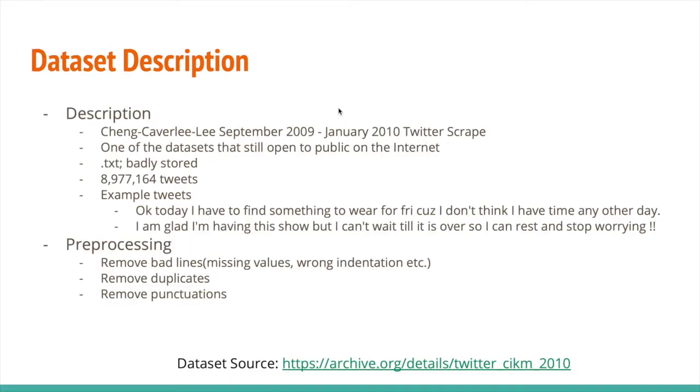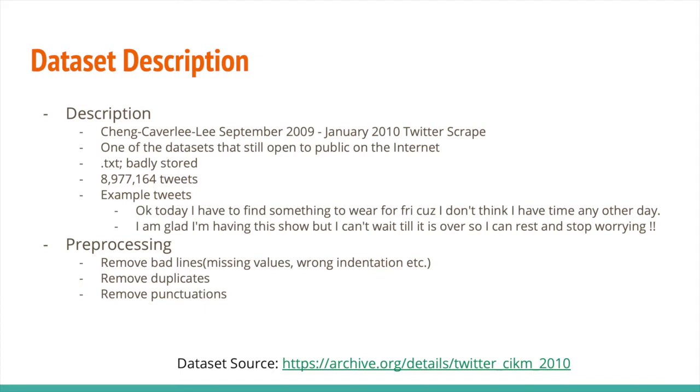The dataset we use in this project contains tweets scraped from September 2009 to January 2010 by a man called Chen Cavalli Li on archive.org. However, the data is badly stored with multiple different delimiters and is saved as a TXT file, so we abandoned many bad data points. As a result, we extracted 8,977,164 tweets with user metadata, which we assume is capable of starting our experiment.